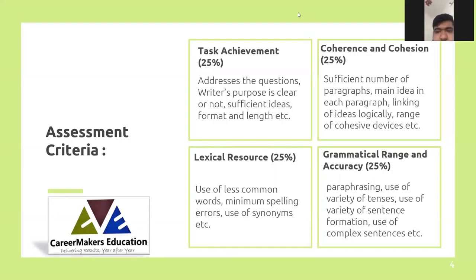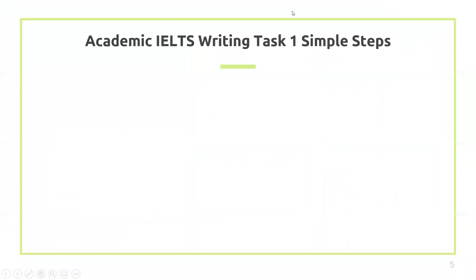Now, let's take a look at the academic writing task and the simple steps to complete the report. What type of steps should we take?